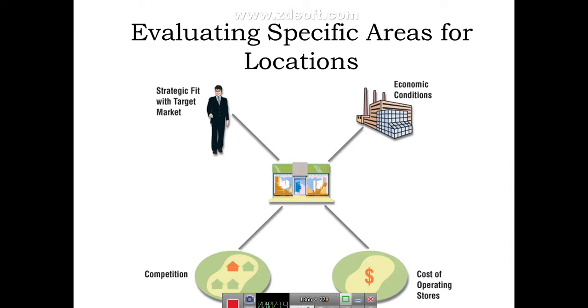Okay, so what is the cost of the site and the operating costs in that particular site, and alternative sites, also the companies try to find out. And then what is the competition in that area, how many competitor stores are nearby, or within the catchment area of the site. So these 4 factors we are going to consider now in detail. So I repeat, these are the factors considered in evaluating the specific areas. When I say specific areas, the area surrounding the site, where the store will be opened.